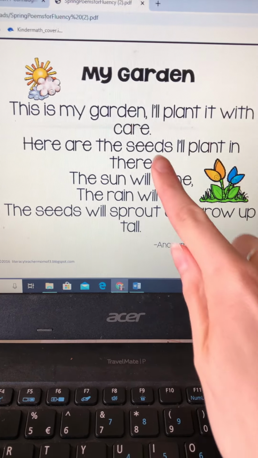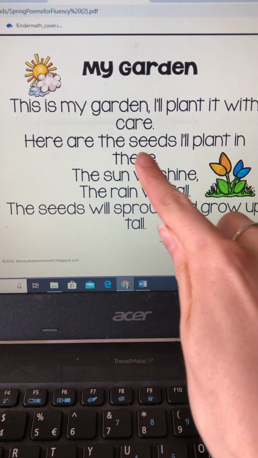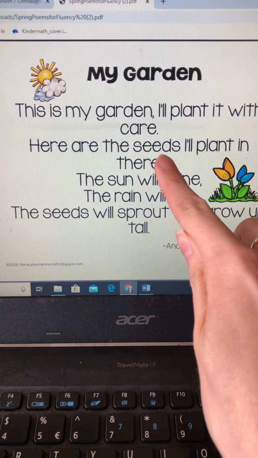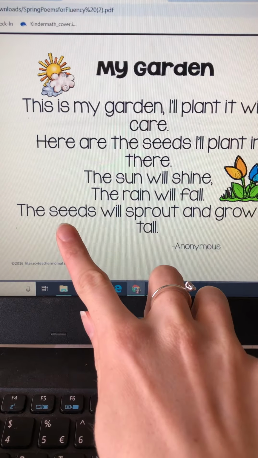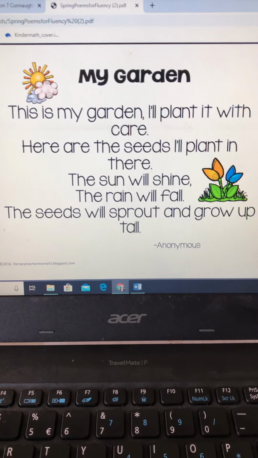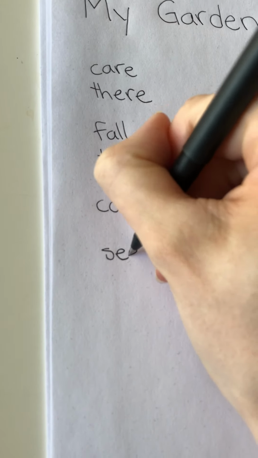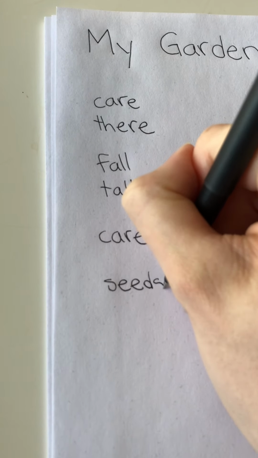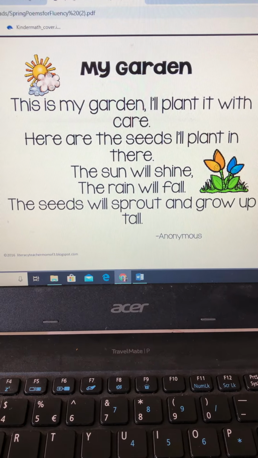Did you point to seeds? Seeds has two E's together and they make the sound E. Did you also see this one down here? So this is the same word, seeds, but that also has two E's that say E. Good. So now we want to write seeds down. Okay. I have one more question for you.